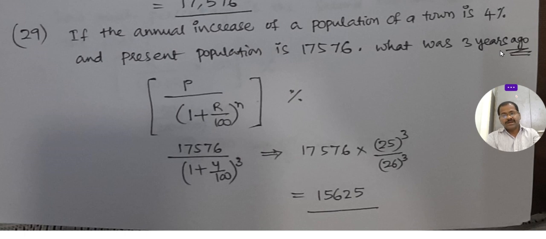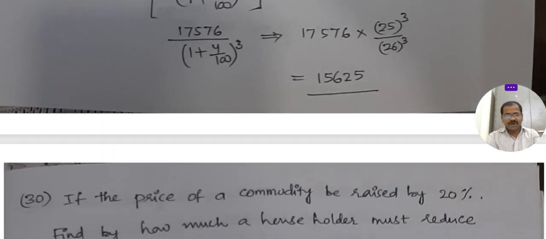Then we use this formula: earlier equals now divided by (1 plus R by 100) to the power n. If it is after, it is in the numerator: P into 1 plus R by 100. If it is ago, it goes in the denominator, to the power n. This is the shortcut formula.